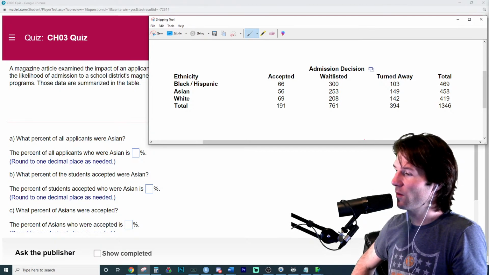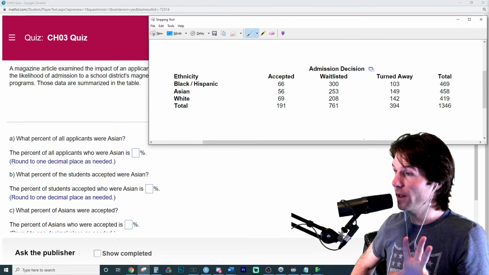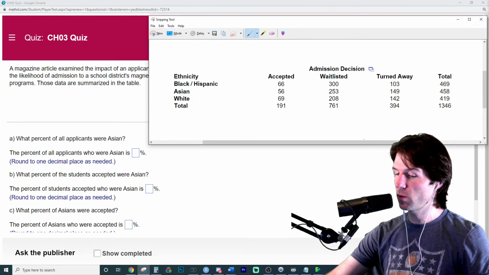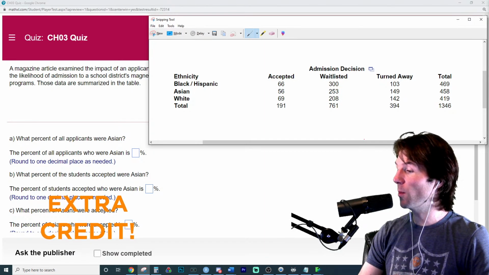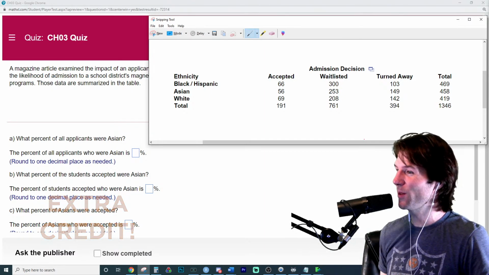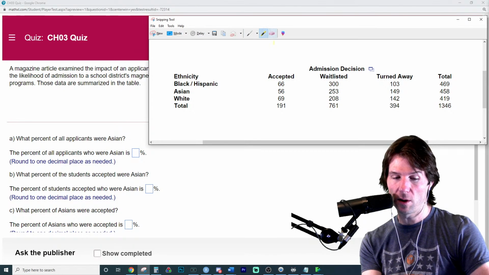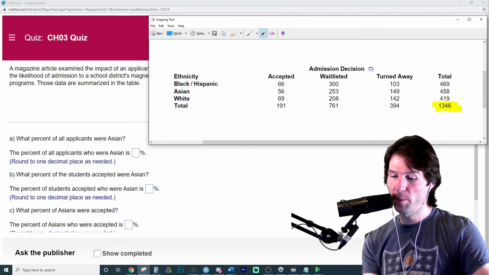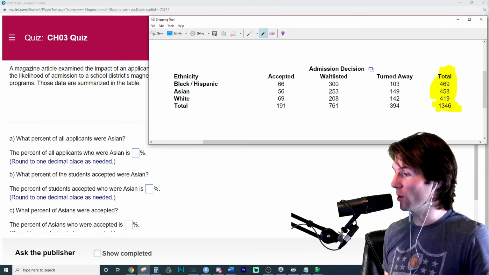With that first question, does that mention two variables or one? This is a good way to figure out, is it conditional or marginal? Because it just says what % of all the applicants were Asian. It just mentions one. Great job right there, Rachel. It just mentions one. So that means it's actually a marginal. Don't worry, it just mentions one. Because it's just saying of all the applicants, which would be all these people here, what % were Asian? So that is a marginal distribution.